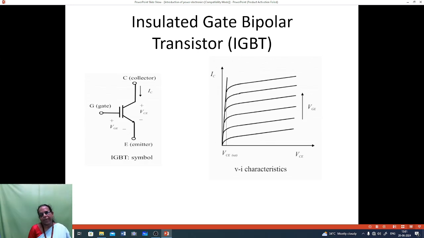Then the insulated gate bipolar transistor, that is IGBT. This is the symbol for the IGBT. It is a three-terminal device: collector, emitter and gate. Here the VI characteristics will be drawn between the collector to emitter voltage and the collector current, when the gate emitter voltage is constant.